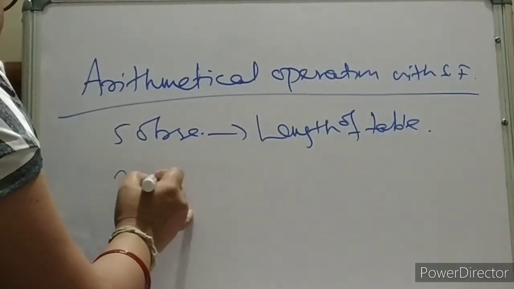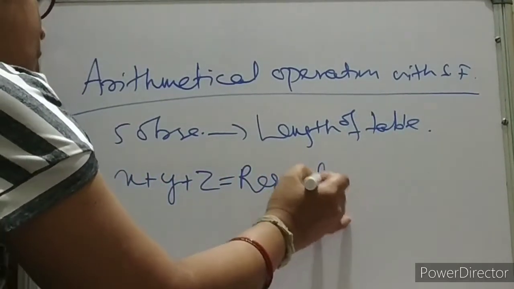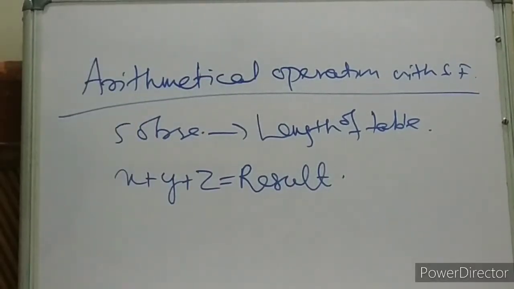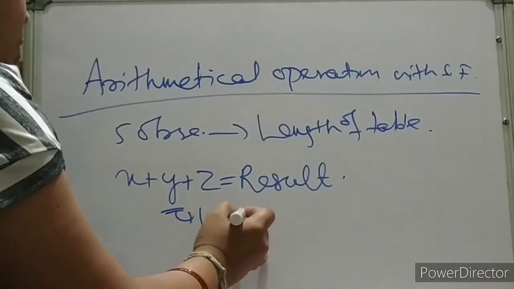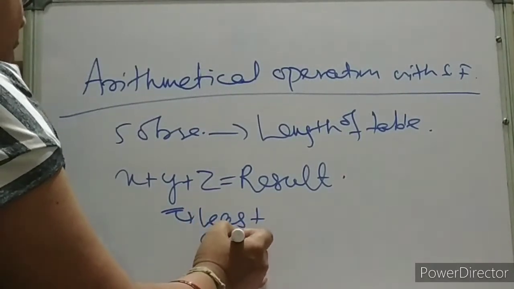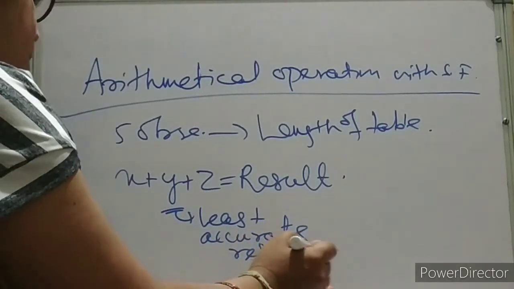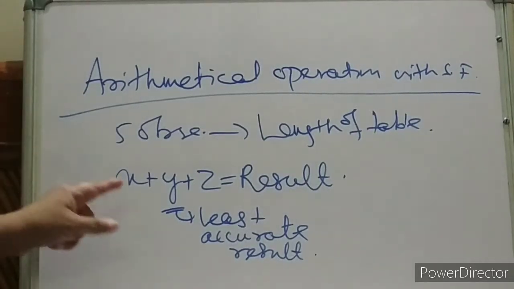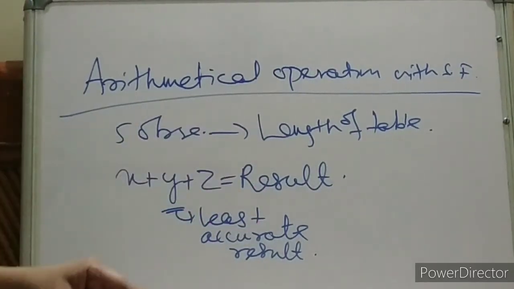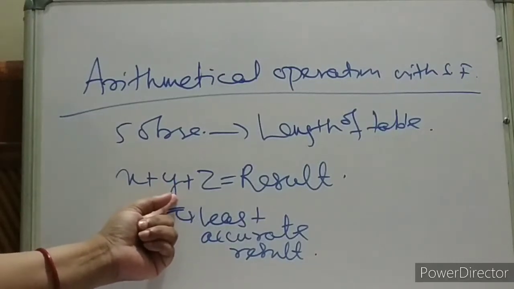Suppose x plus y plus z gives you the result. Now here this y is your least accurate value. The result is less accurate because of this value, because of this y.